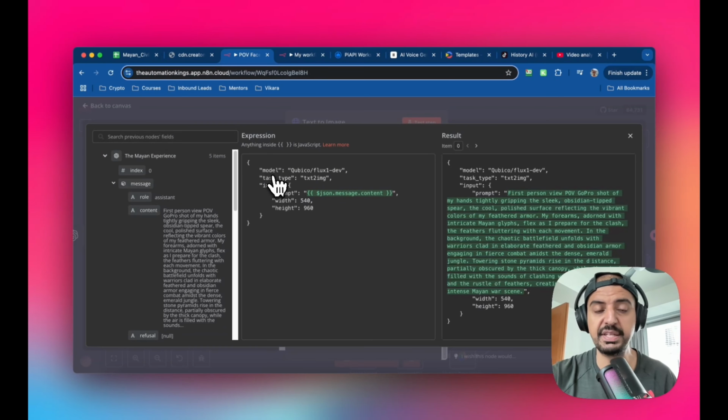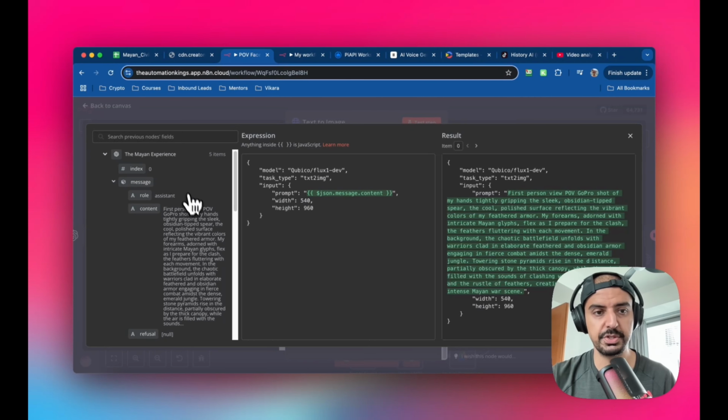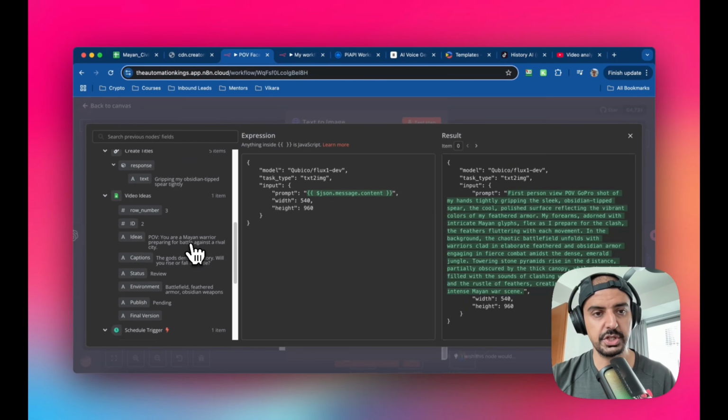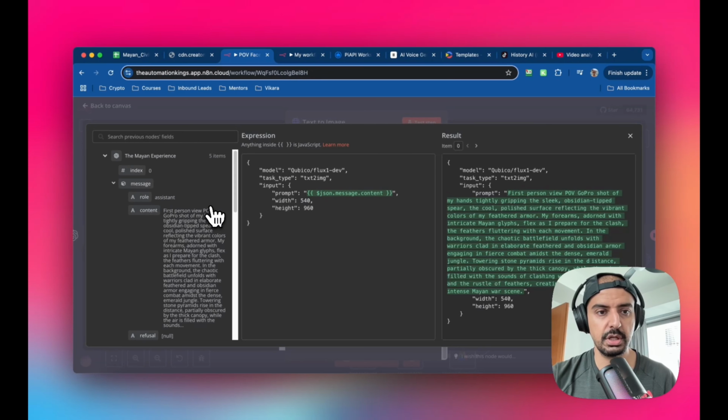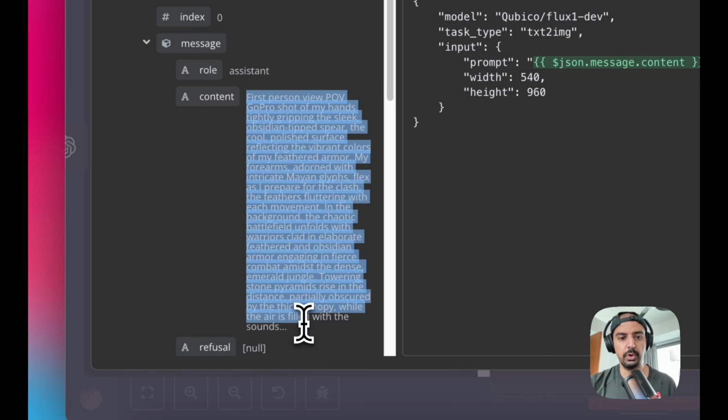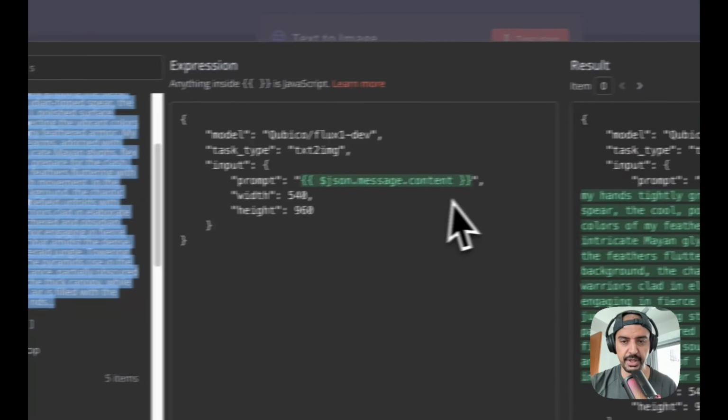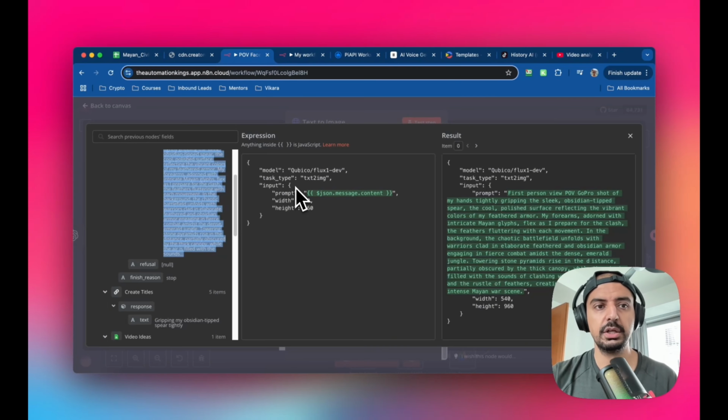Okay, and then for the expression, we're going to copy this. Okay, so basically, this is just basic JSON. And we're telling the HTTP request node that we want to use Flux. So Flux is the image creator that we're going to use on Pi API. And the task type is going to be text to image because we already have the text on the previous module, right, from the Mind Experience, right? So we have the content here, okay, which is going to be the output once you run it. And for this, the prompt is going to be the message content, which is this here, right? That's what we're going to use for the actual prompt. Okay, so it's very dynamic. You don't have to type in anything. All you need is content in the original Google Sheets.